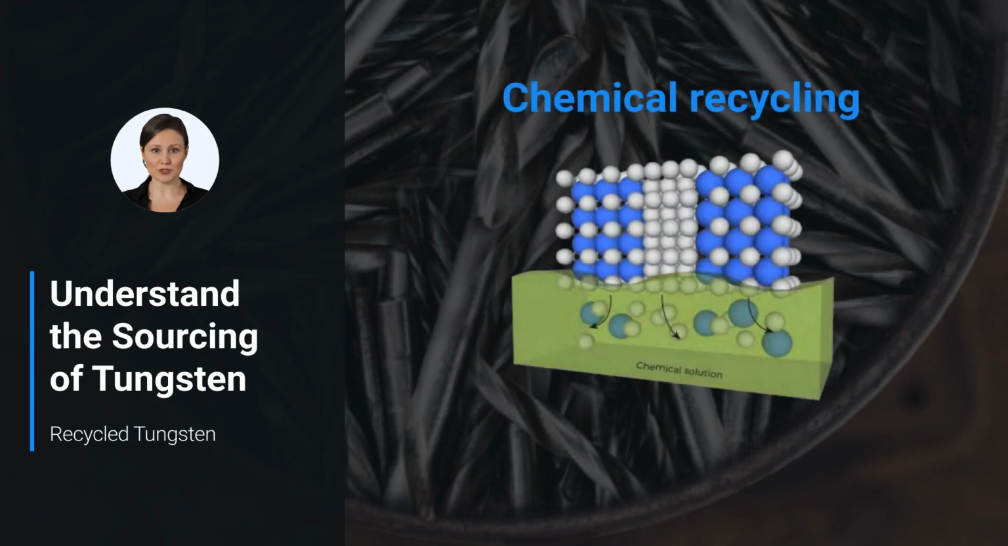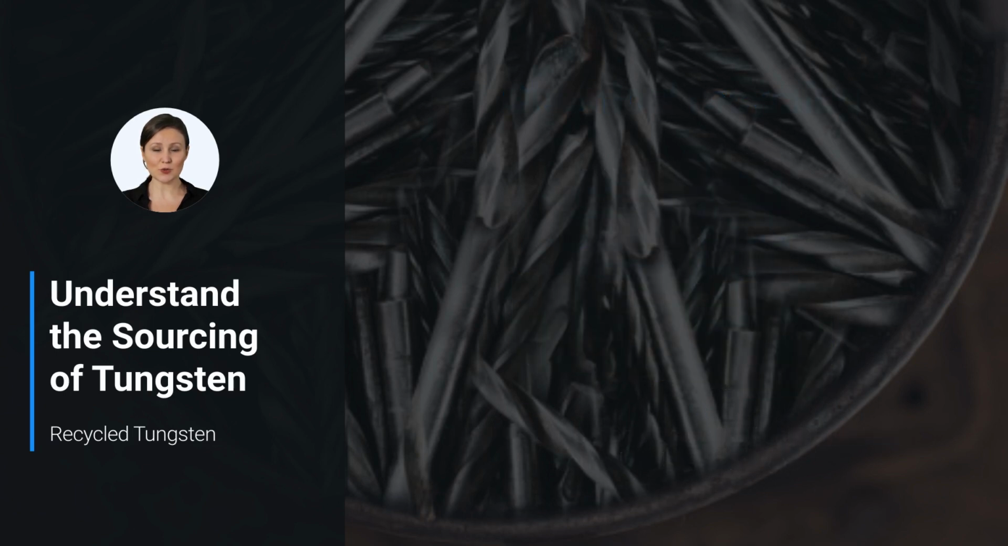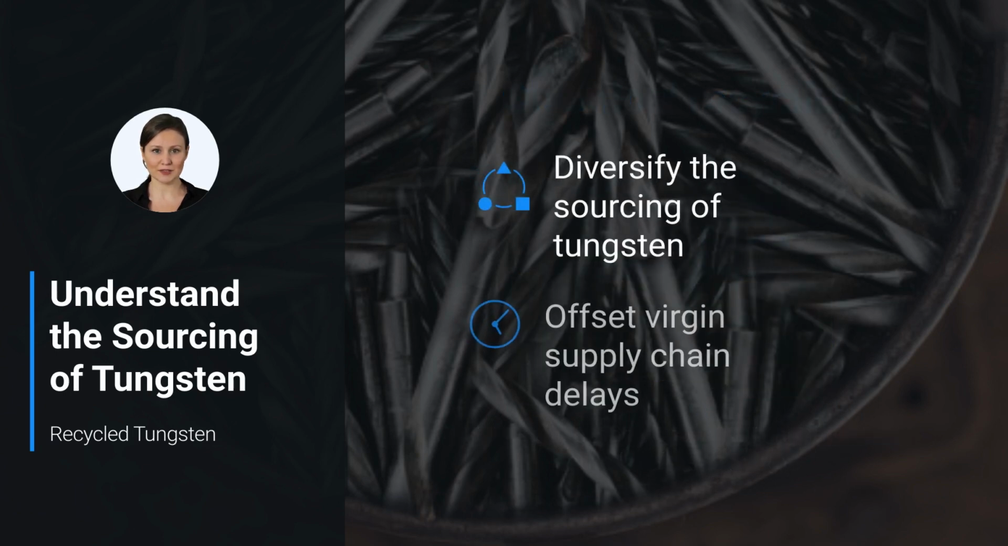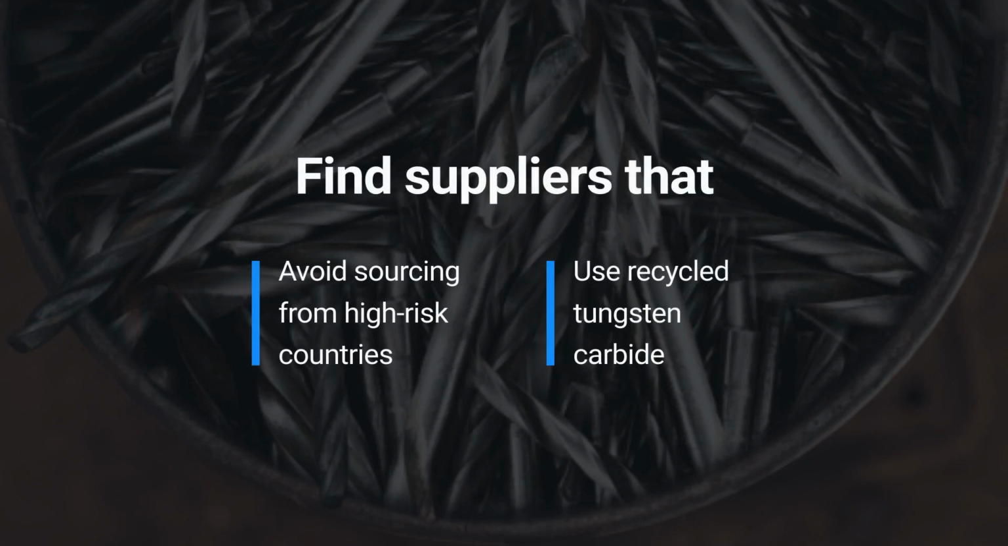Chemical recycling offers an alternative source of tungsten, restoring its properties to match those of virgin tungsten. Its inclusion in general-purpose product lines diversifies the sourcing of tungsten and offsets virgin supply chain delays. Find suppliers that avoid sourcing from high-risk countries and diversify their supply chain sources with recycled tungsten carbide. Hyperion supplies tungsten almost exclusively from Western suppliers and recycling programs, minimizing the need to rely on Chinese sourcing.